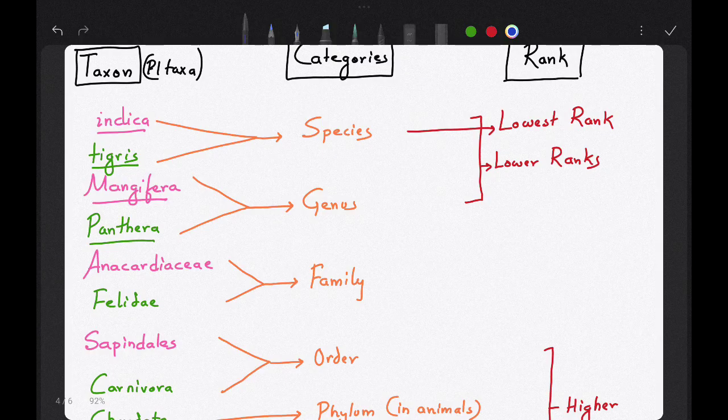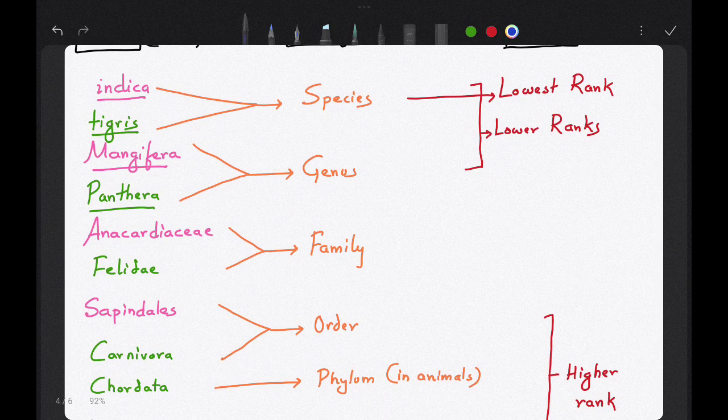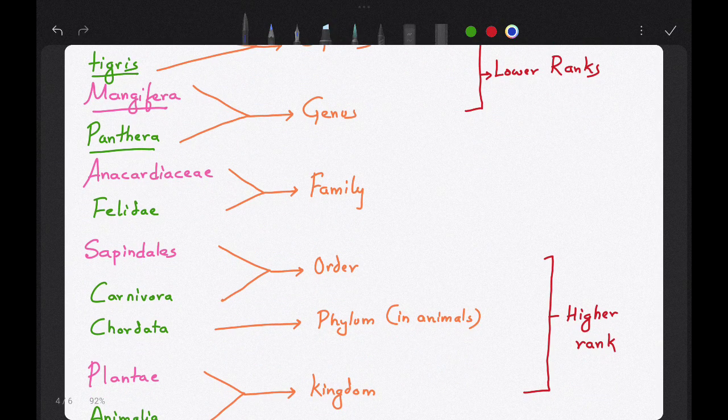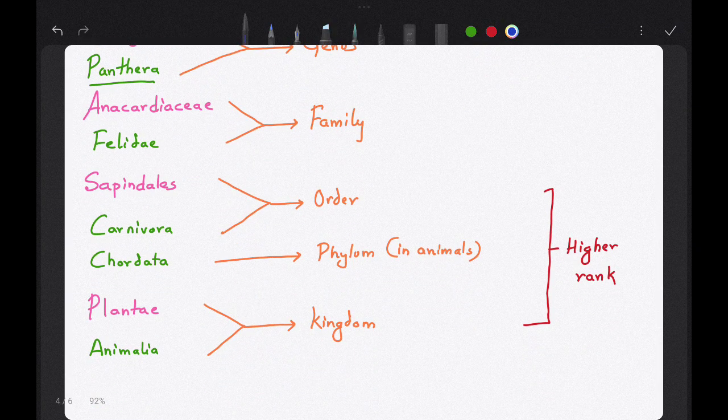Now if you move further, you will see the family for mango is Anacardiaceae and the family for tiger is Felidae, then the orders Sapindales and Carnivora respectively. Then you will get Chordata phylum in case of animals. Okay.